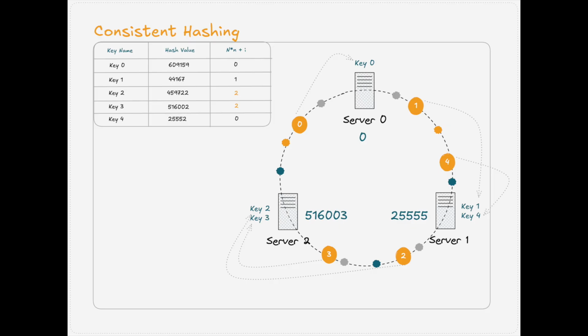No manual tuning, no global reshuffling. And when a node fails, its virtual node segments get smoothly redistributed to the remaining ones. Simply put, this means that the key will be reassigned to the server whose virtual node it encounters first when moving clockwise, and that's the simple principle behind virtual nodes and consistent hashing.